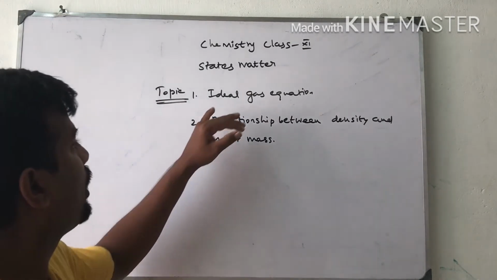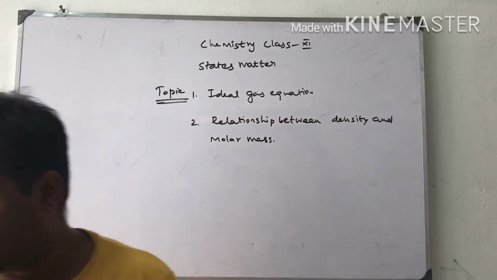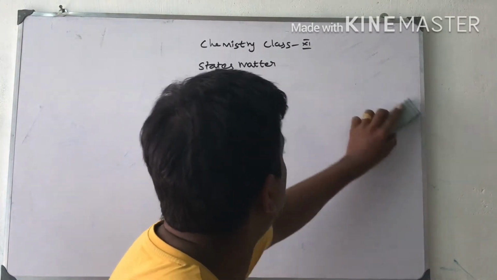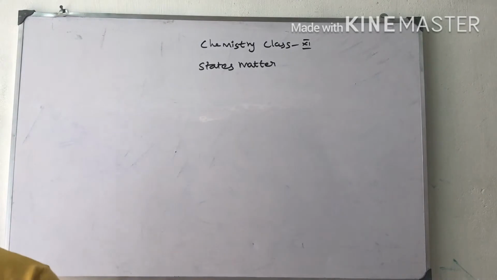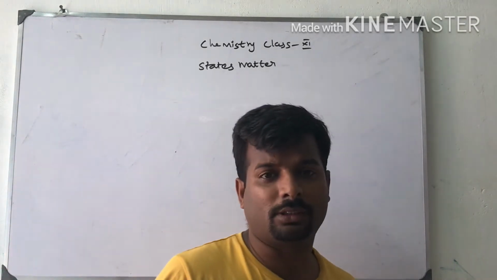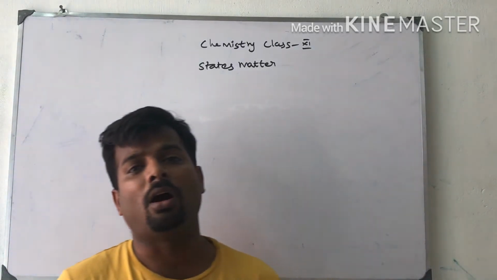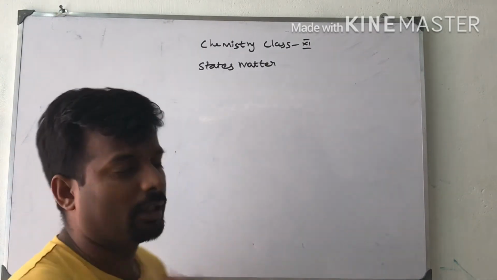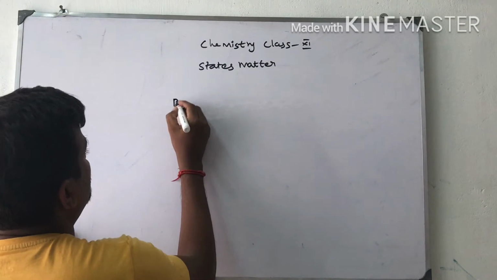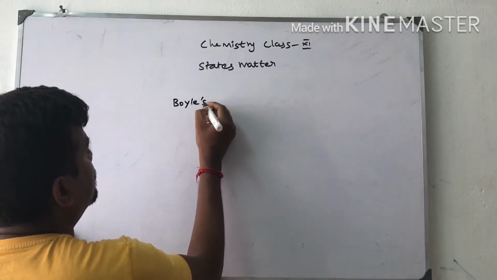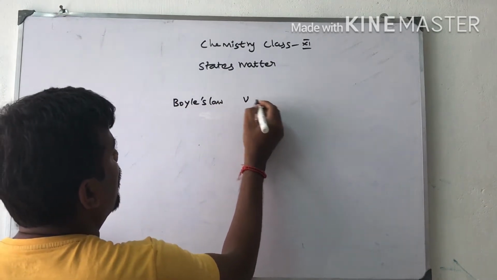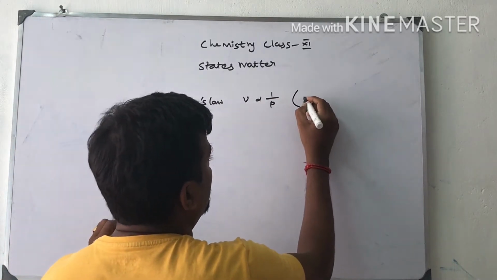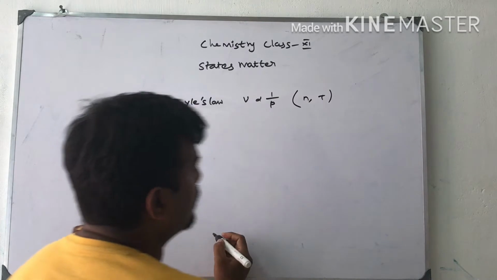Now I am going to start with the ideal gas equation with the support of Boyle's law, Charles's law and Avogadro's law. An ideal gas is one which obeys Boyle's law and Charles's law at all conditions of temperature and pressure. Let us see the equations. First, Boyle's law: volume is inversely proportional to pressure when the number of moles and temperature are constant.